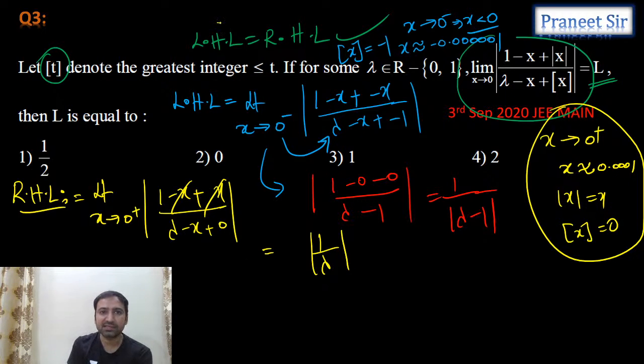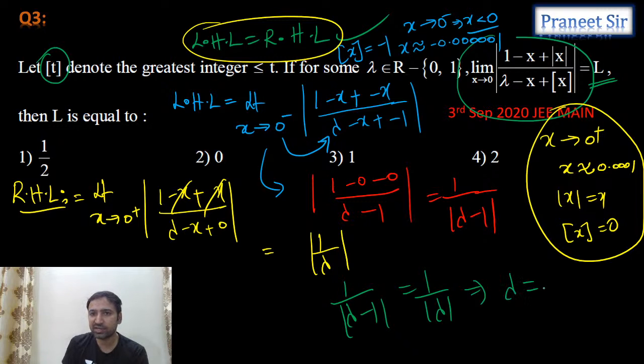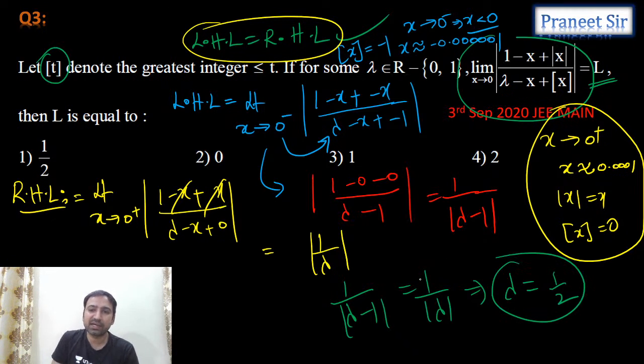As the limit exists here, the left hand limit should be equal to the right hand limit. So if you equate them, tell me how much we're getting. Are we getting 1 by lambda minus 1 is equal to 1 by mod lambda? That's what we're getting. So from this, can I calculate the lambda value, guys? What is the lambda value we're getting? Is it 1 by 2? Yes, so lambda is equal to 1 by 2.